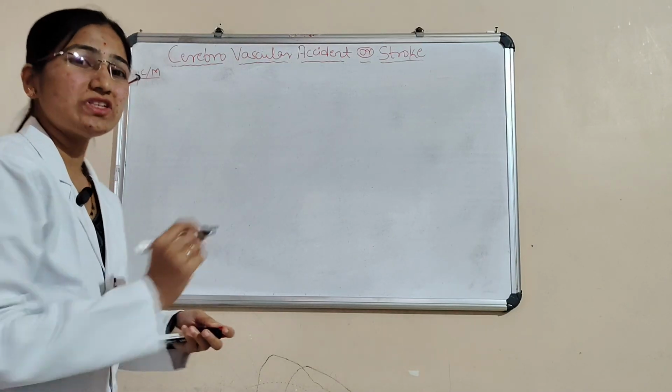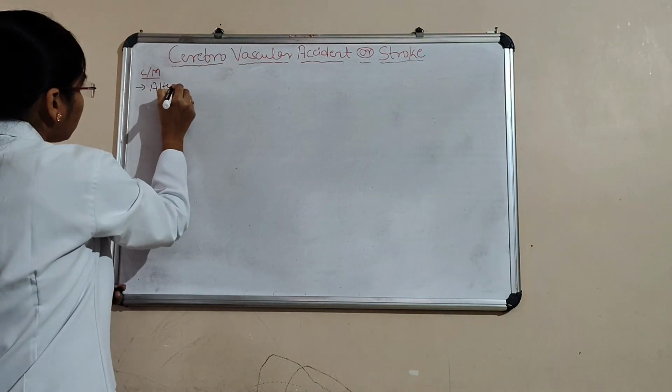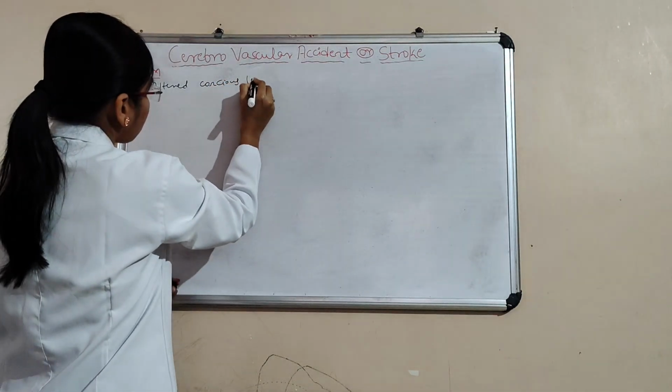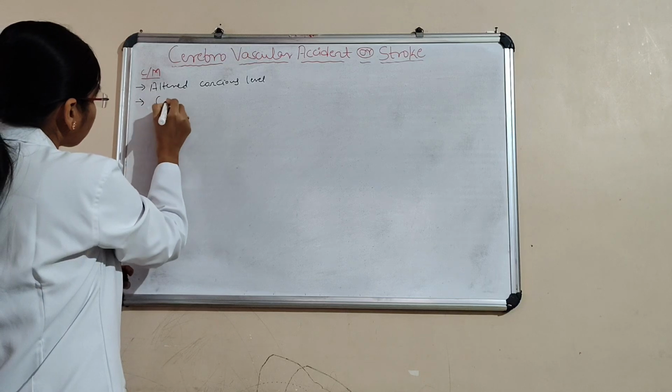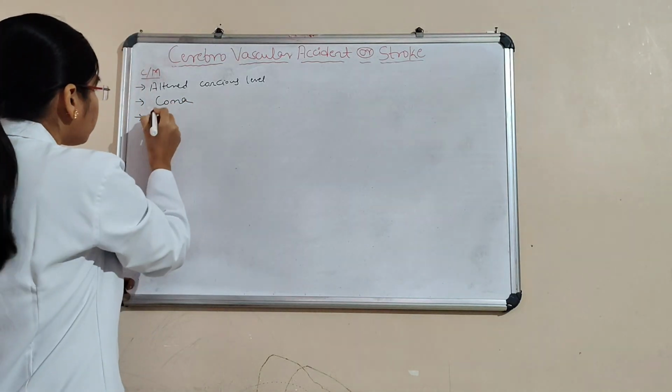Next clinical manifestation is altered conscious level, and then coma, and then hemiparesthesia.